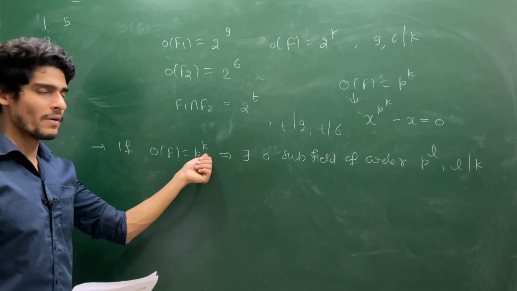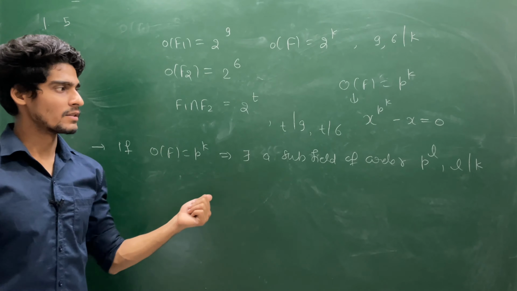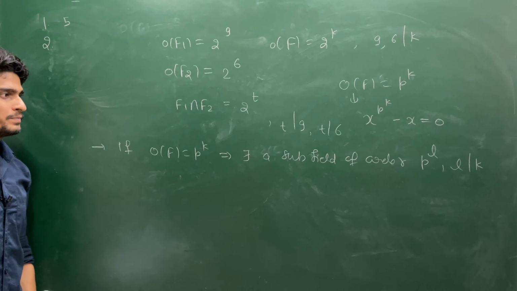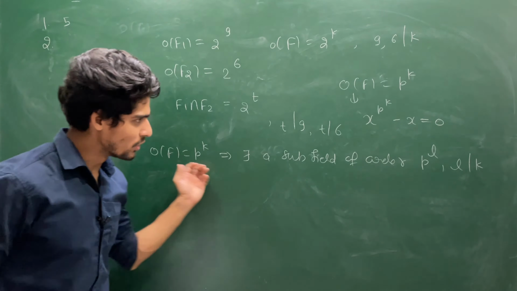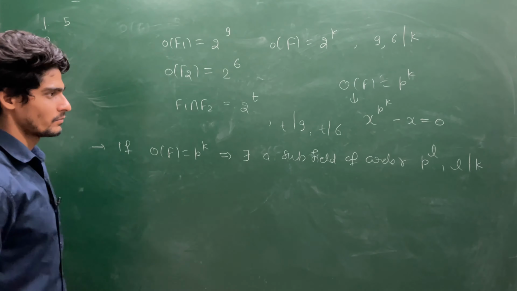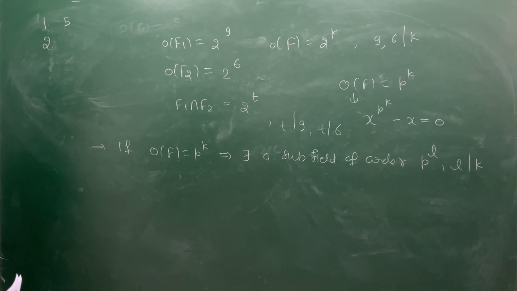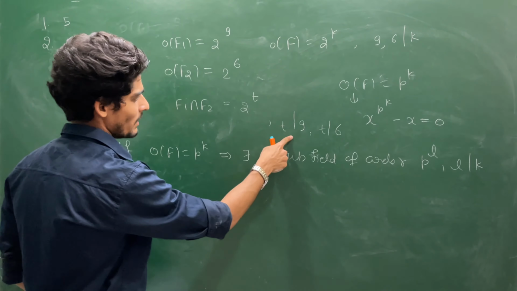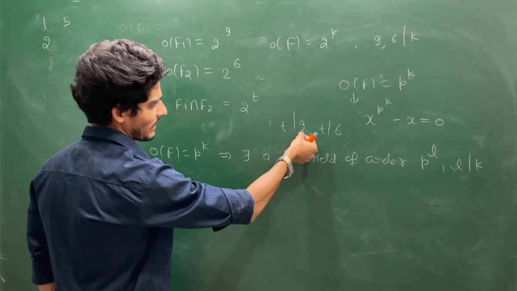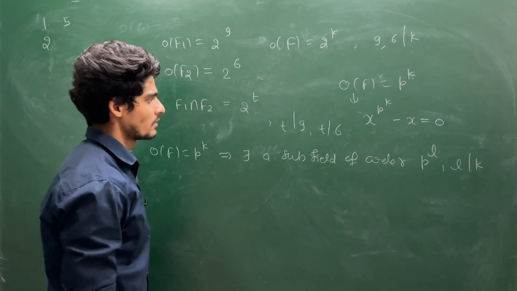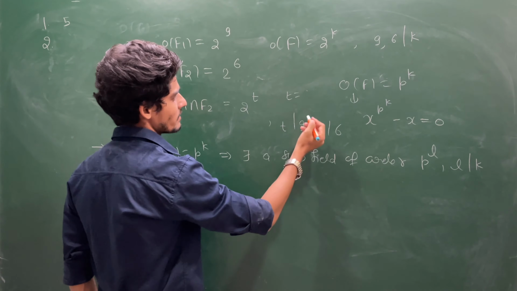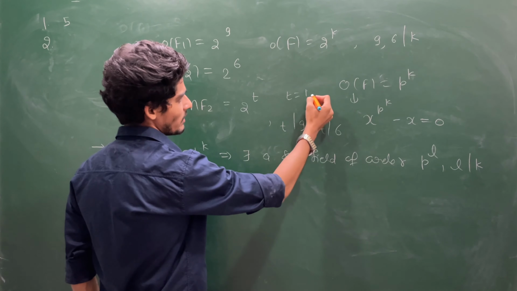If the order of F is p power k, then you can always find a subfield of order p power L where L is a divisor of k. And this is the only possible cardinality of a subfield, that is p power L where L is a divisor of k. So can you give me the common factors of 9 and 6? The common factor t is either 1 or 3.